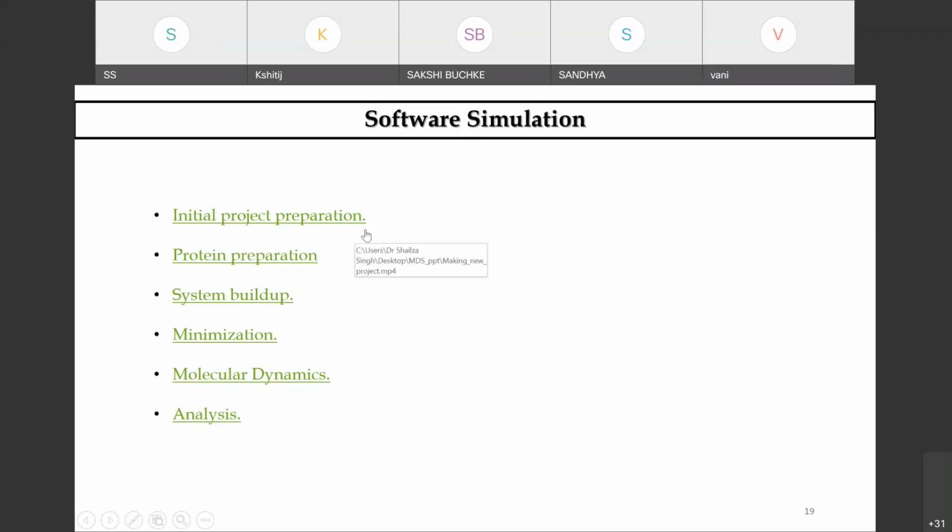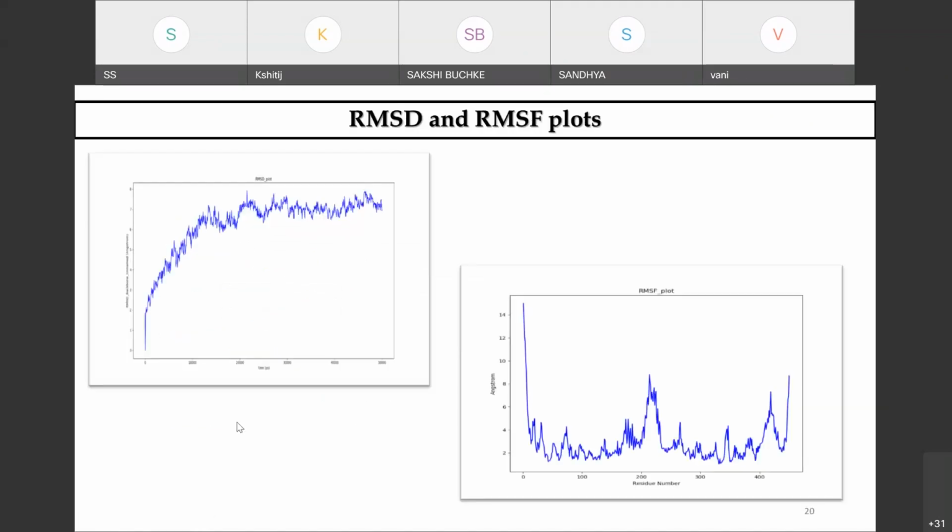Initial project preparation, we will do protein preparation, we will build the system, then we will minimize, we will perform the molecular dynamics with the different parameters, and then we will analyze our trajectory, that is the result. When you analyze the result, you will have RMSD and RMSF. So we'll be talking about this also. This is root mean square deviation, and this is root mean square fluctuation.